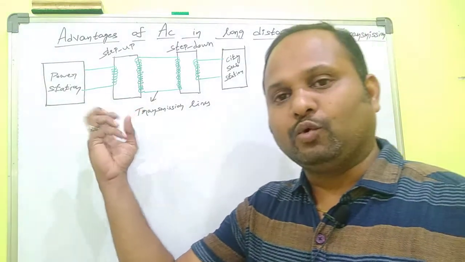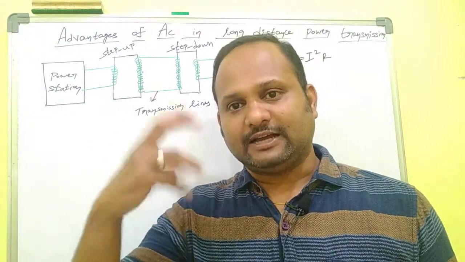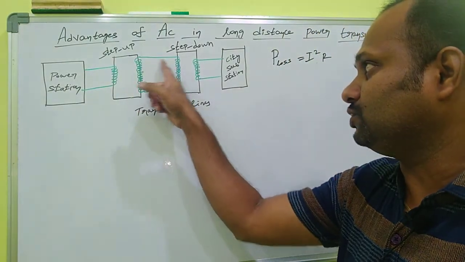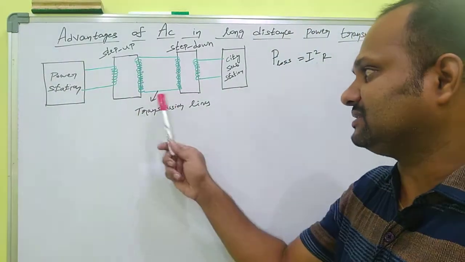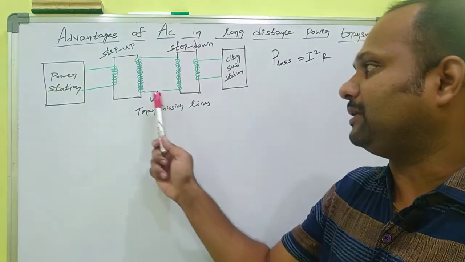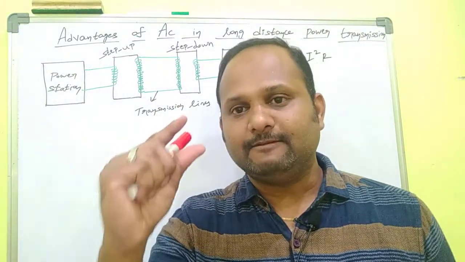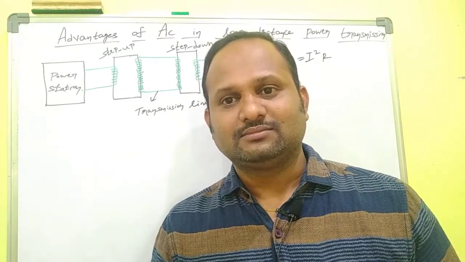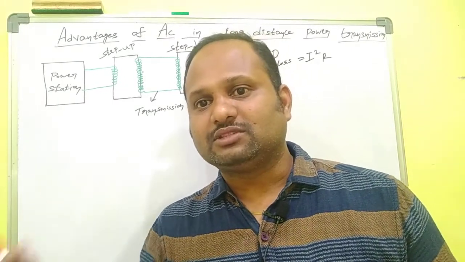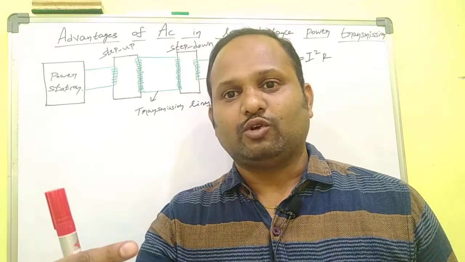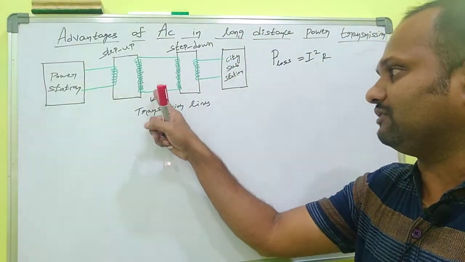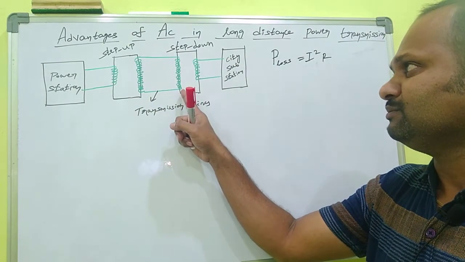So here the voltage is higher. That means stepped up. The voltage is stepped up. So the current passing through the transmission lines is very less. So our expense is also very less. We may use thin wires. Okay, so the expense is very less, as the less amount of current passes through the transmission lines.